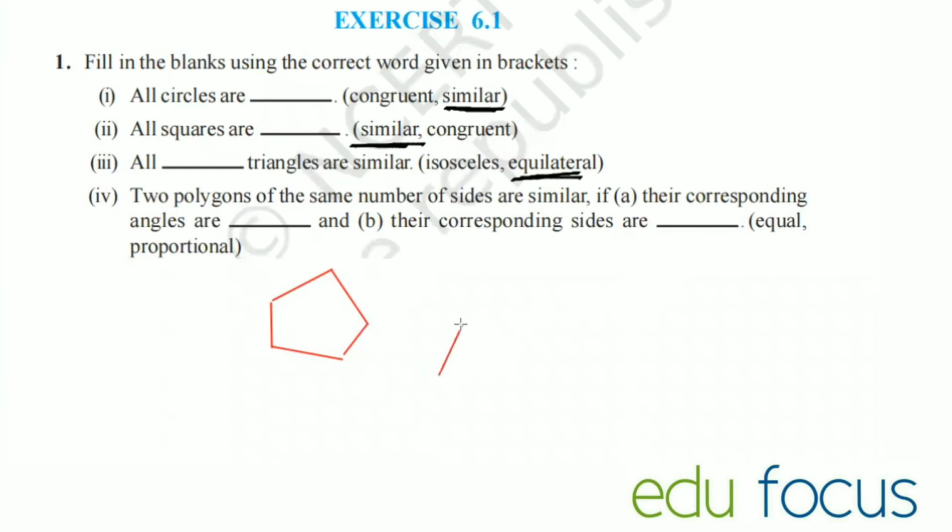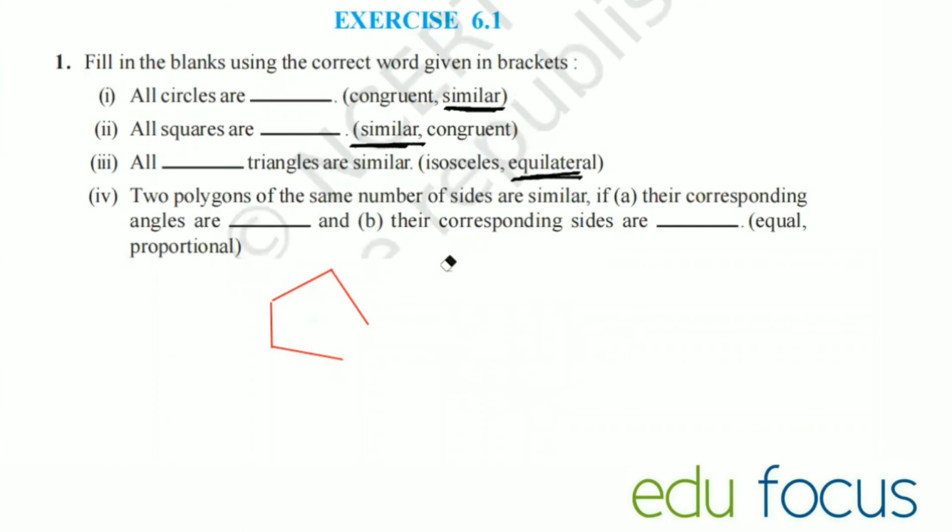I will draw one more polygon. This is also of five sides. One, two, three, four, five. Five sides, five sides. But are they similar? No, they are not similar.